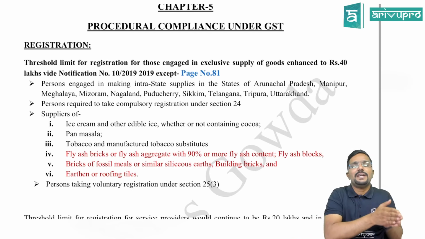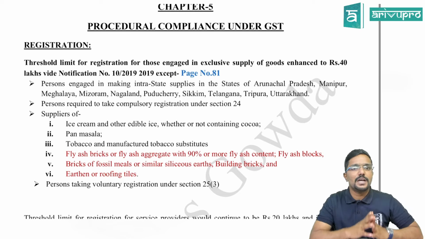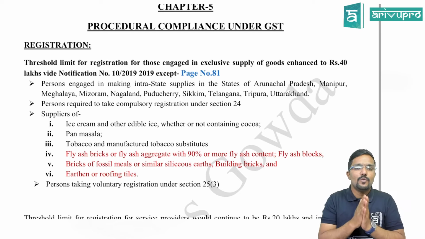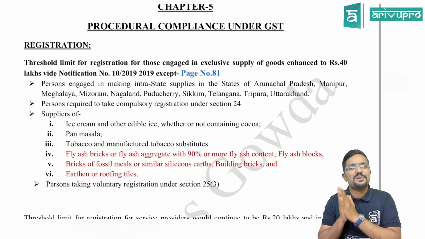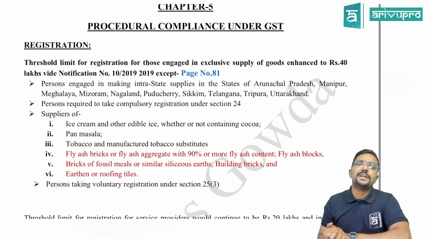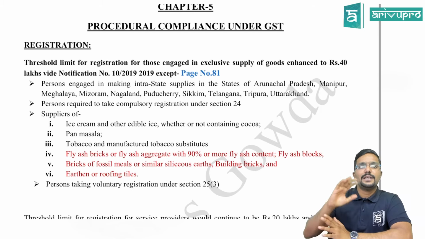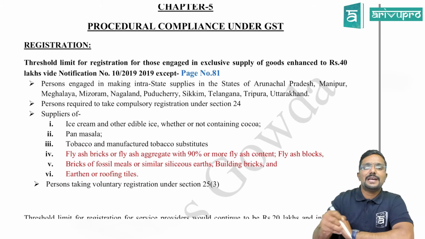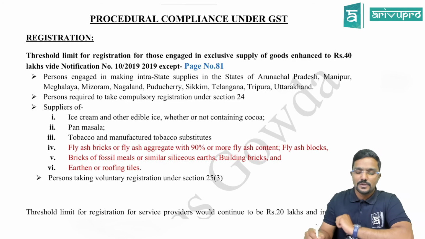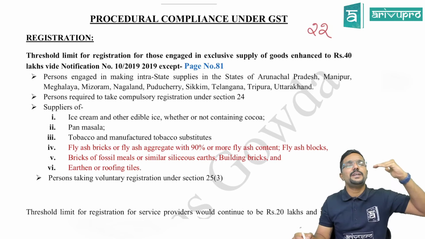So as per section 22, what is the threshold limit for registration, guys? It is either 20 lakh or, in case of special category states, 10 lakh. If the aggregate turnover, based on India, that is PAN based, is more than 20 lakh, or in case of special category states more than 10 lakh, then the person has to get registered under GST. Yes, sir. But that 10 or 20 lakh limit has been extended to 40 lakh in case of exclusive suppliers of goods. The power is given in section 22 to the government to increase the limit if required.